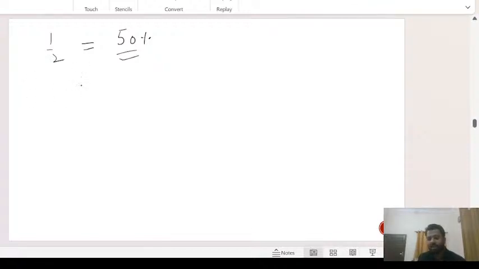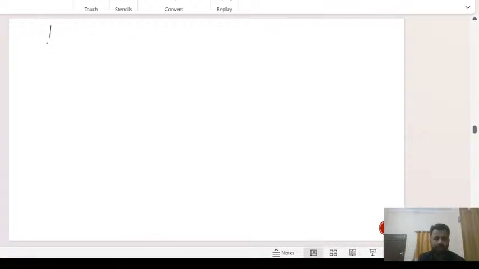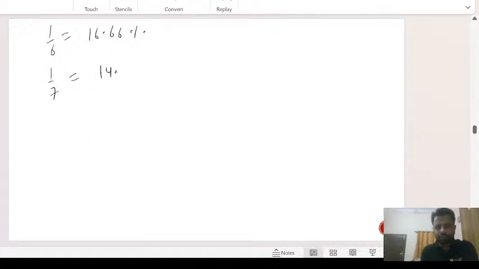Okay, now coming back to this. So 50% was 1 by 2. Similarly, 1 by 3 is 33.33%. I hope you guys understand this. Similarly, 1 by 4 is 25%. Similarly, 1 by 5 is 20%. Okay. Similarly, 1 by 6 is 16.66%. I'll give you time to write it, guys. Don't worry, I'll come back to the same screen again. So 1 by 7, what is it? 1 by 7 is 14.28%.